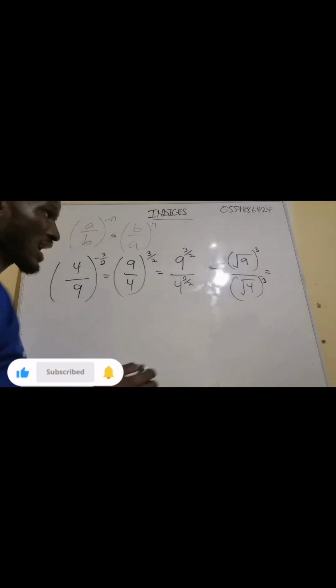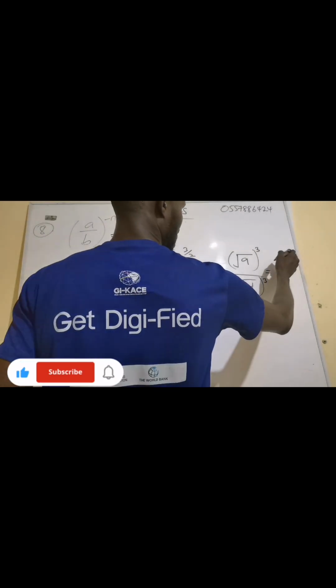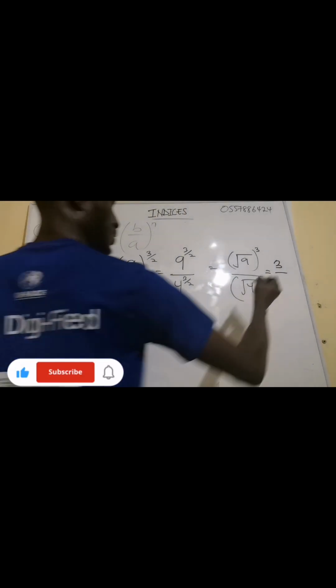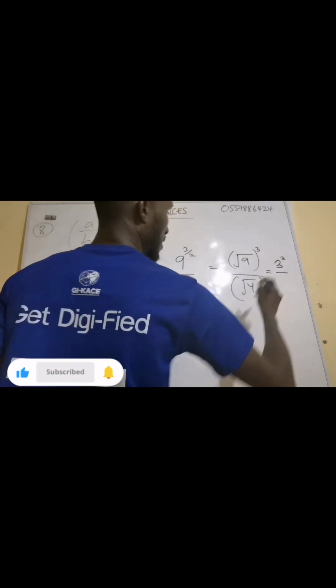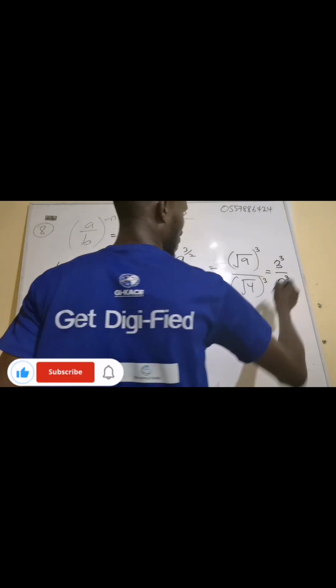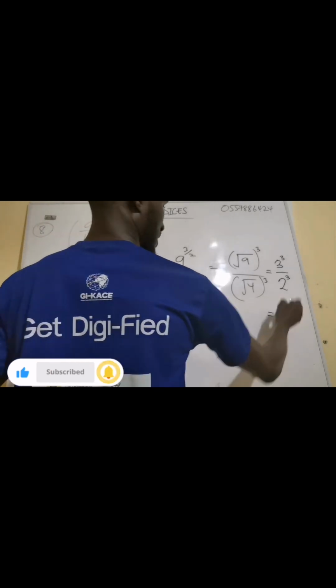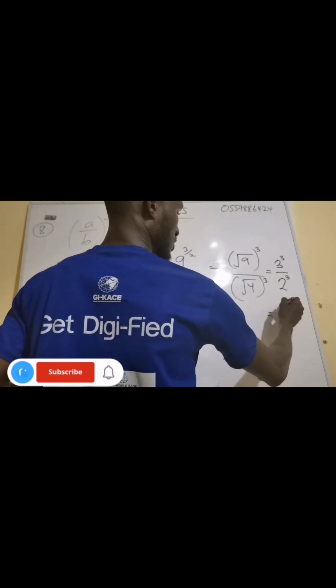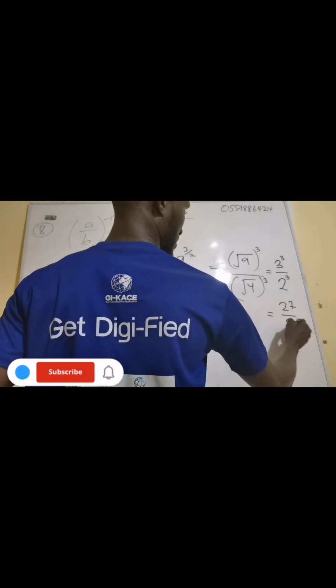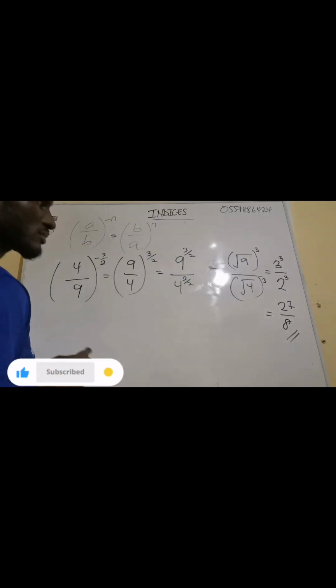Now root of 9 is 3. See, 9 is a perfect square number, so all exponent 3. Now root of 4 is 2, so 2 exponent 3. Now 3 exponent 3 is 27. 2 exponent 3 is 8. So this is the answer.